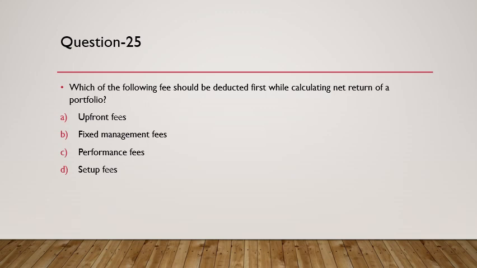Question number 25. Which of the following fees should be deducted first while calculating net return of a portfolio? Now an important thing to note here is that when you calculate the net return and gross return, and there is a calculation given in the book also, which is the NISM Portfolio Managers book, you must be very clear that when you calculate the net return, the first thing that you deduct is upfront fee. Okay, and then you subsequently deduct other things. This is different from calculation of high water mark. So please have that in mind.